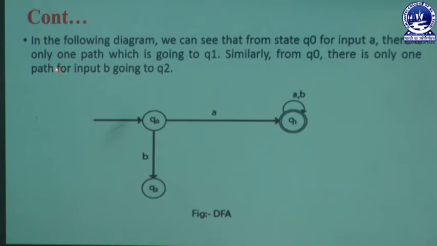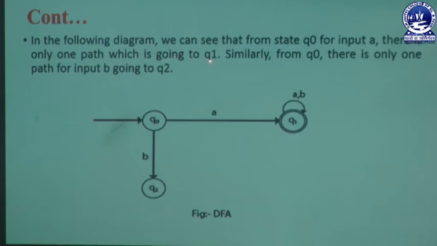And there is only one path, which is going to Q1. Whenever the user gives a value, Q0 is known as the starting state, and that value may be A. Whenever Q0 receives an input symbol A, it can create a new state, and that new state is named Q1.